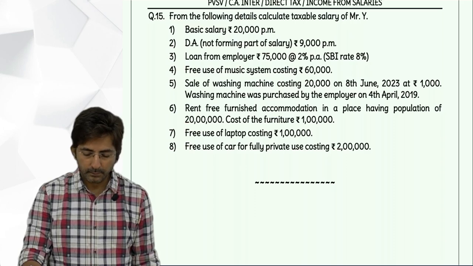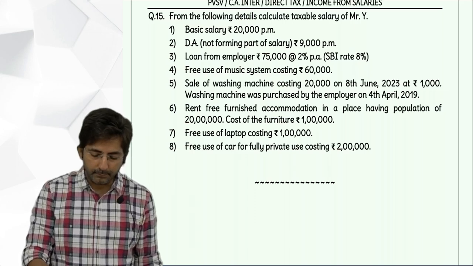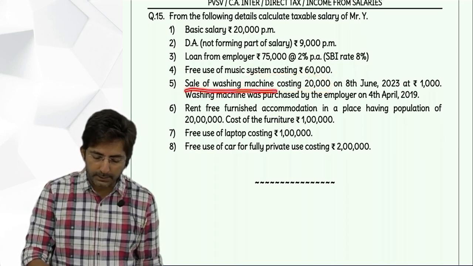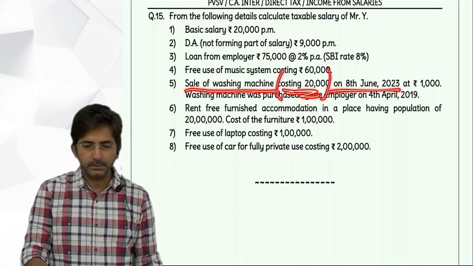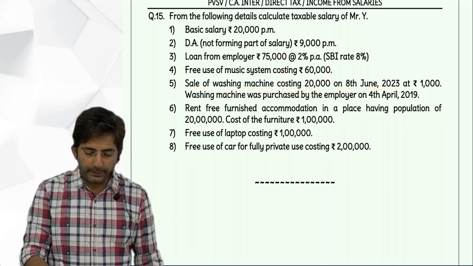No, no, no. See, machine costing this one. This is one phrase. Say, sale of washing machine on this date, and the machine is costing this much. How do you interpret the sentence?